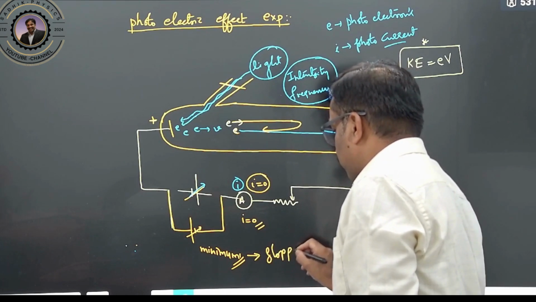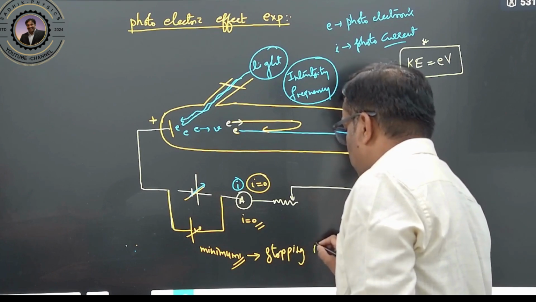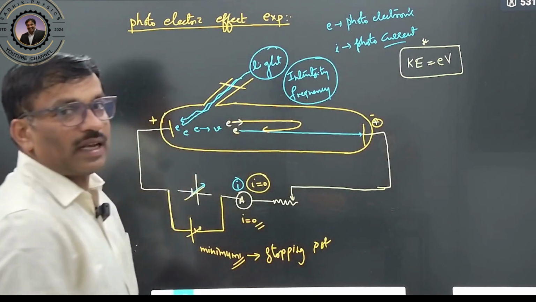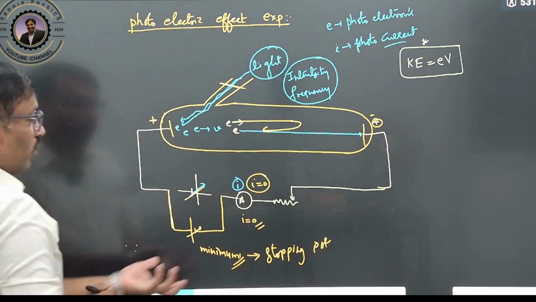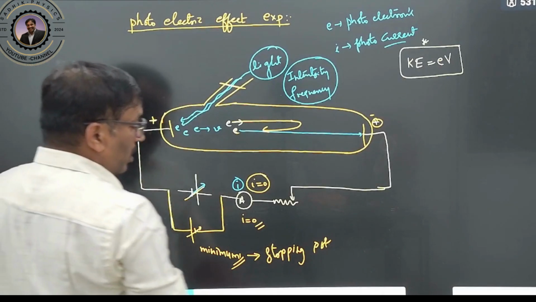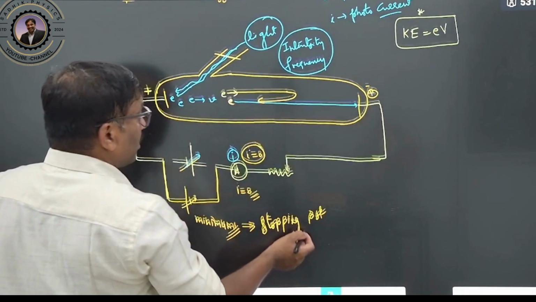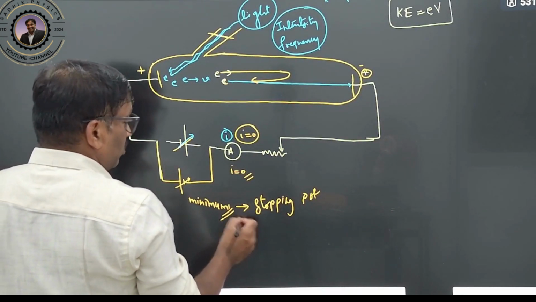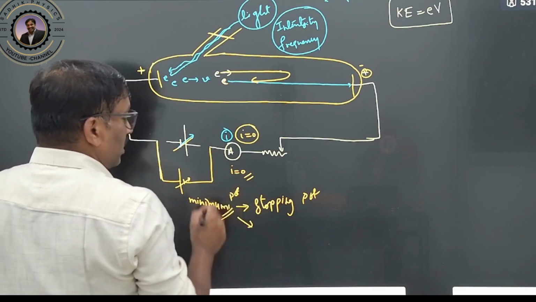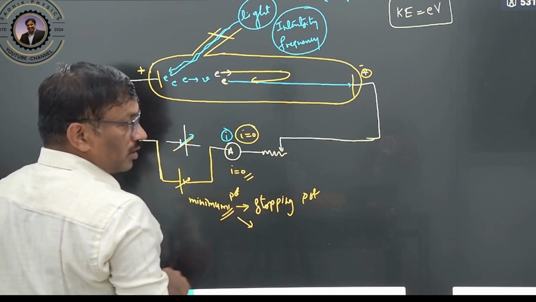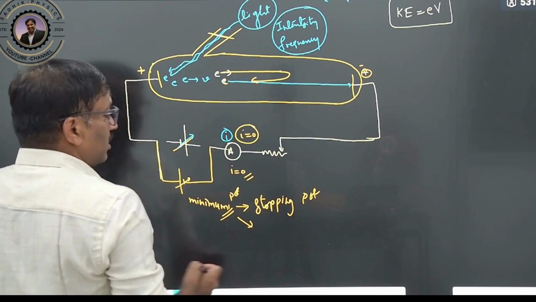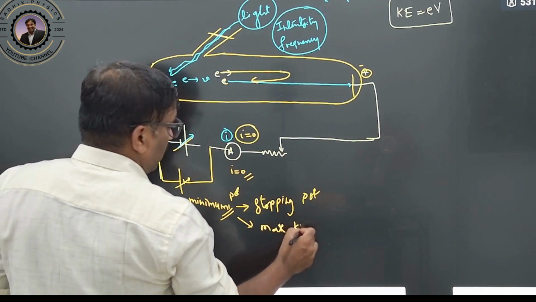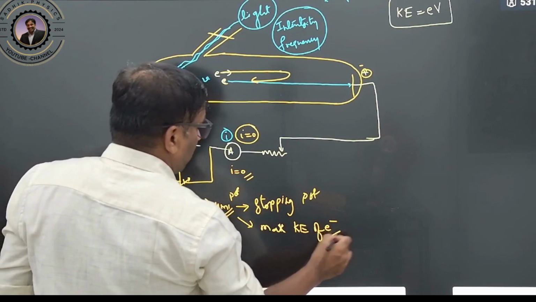Stopping potential. Understood? Stopping potential, or we can call it the cutoff voltage, the minimum voltage. Clear? So what will this stopping potential do? It does not measure the kinetic energy of all the electrons. This minimum potential, called the stopping potential or cutoff voltage, measures the maximum kinetic energy of the electron. The maximum kinetic energy of the electron will be calculated.